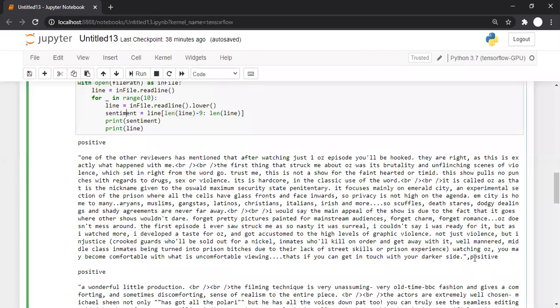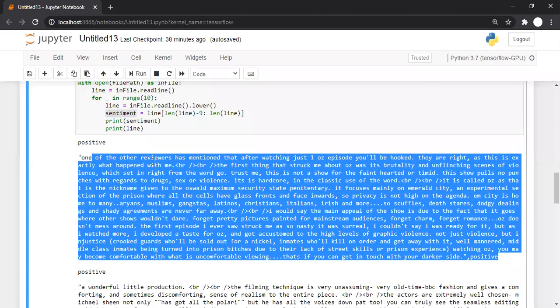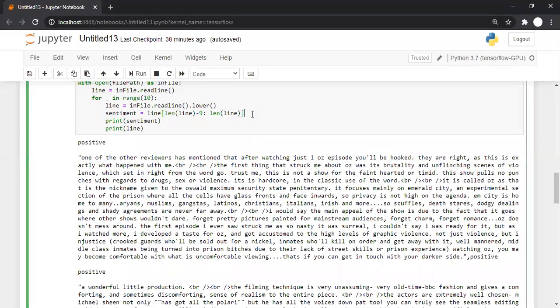But okay, now we know we can extract the last 8 characters and these 8 characters represent the sentiment. But still the line is complete. Still there is positive at the end of a line. We want to remove that also, no?